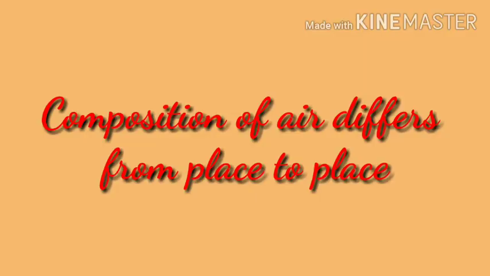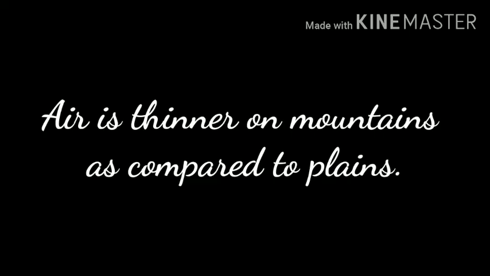Now our next topic is that the composition of air differs from place to place. That means how much air is present and what the composition of air is at one place differs from another place. The first one is that air is thinner on mountains in comparison to the plains, and because of this reason mountaineers always carry oxygen masks or cylinders with them.